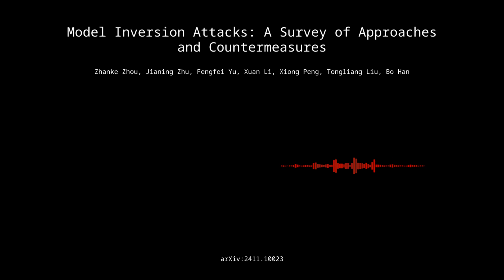Wow. Okay, so what's an example of that? For example, the paper discusses the generative model inversion attack, or GMI, which uses GANs to synthesize images that closely resemble the original training data. Wow, okay. But the paper also points out the challenges of these training-based attacks, especially in adversarial settings. It does, where the attacker's access to the model is restricted. Right, yeah. So what happens in those scenarios?